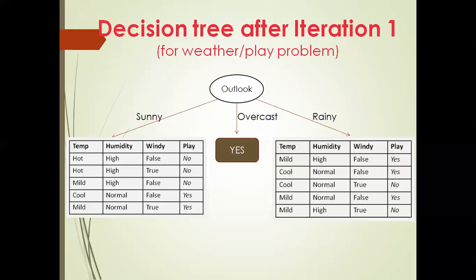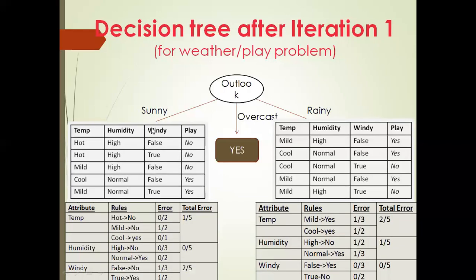Thus the sunny branch on the left will use humidity as the next splitting attribute. Are you getting it? Sunny is there, and for humidity, the total errors I'm going to find out are 1 by 5, 0 by 5, 2 by 5. Which one has the least? 0 by 5. So I'm going to take the humidity.